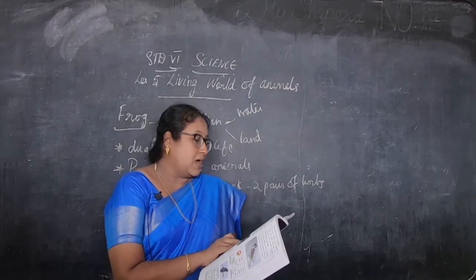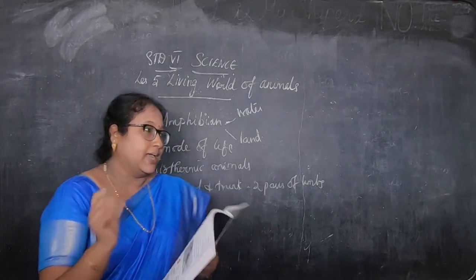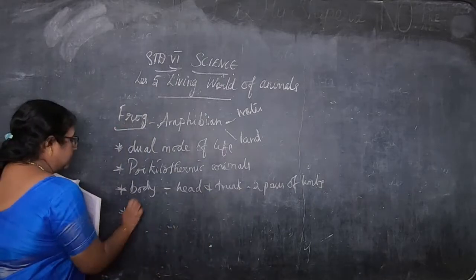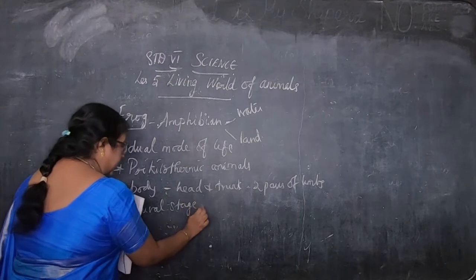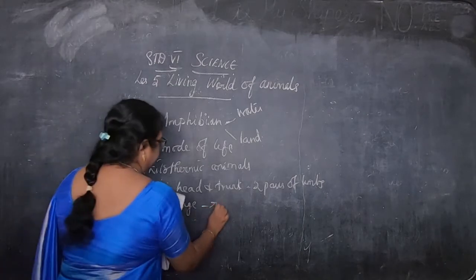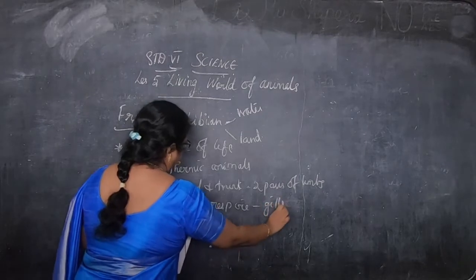Then the larval stage. Larval stage means the early stage of the frog. In the larval stage, when they are young, they respire with the help of gills.